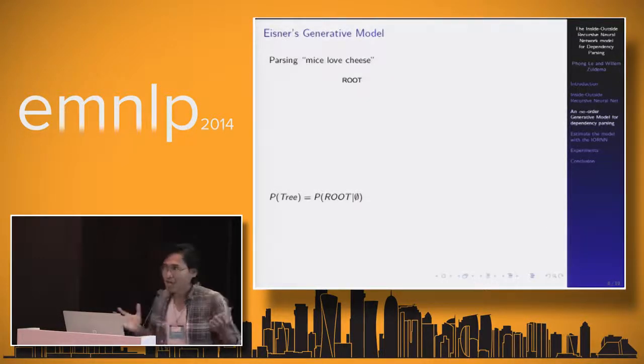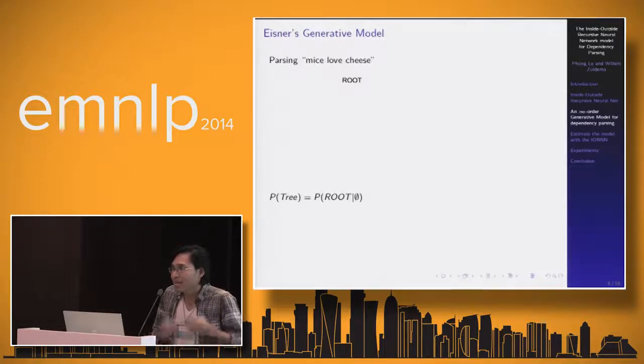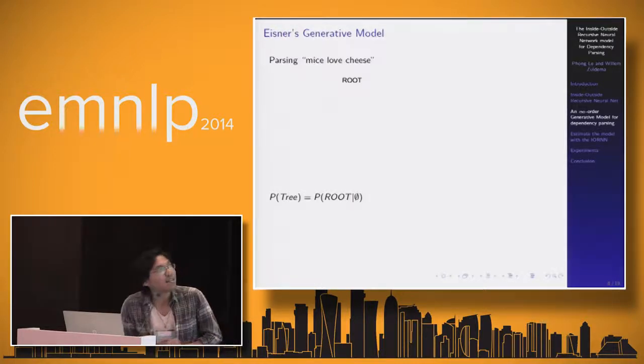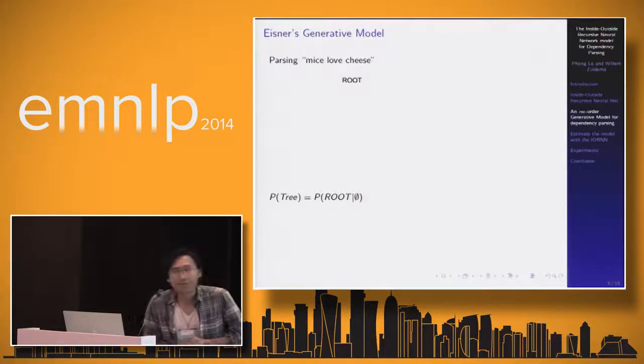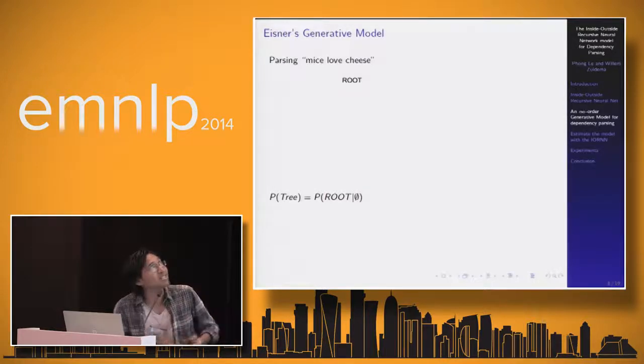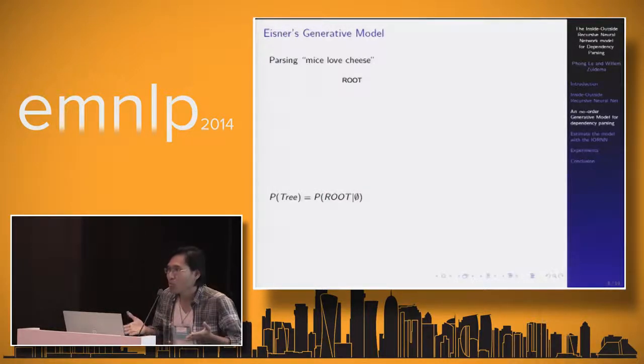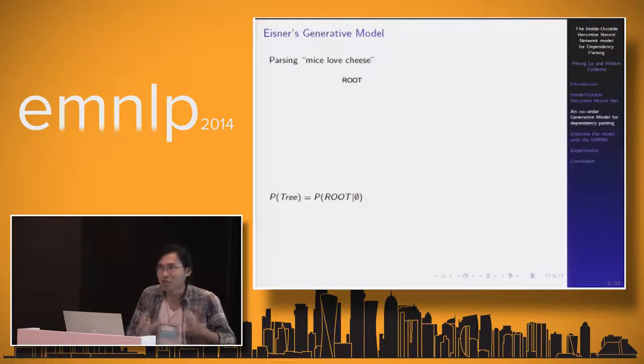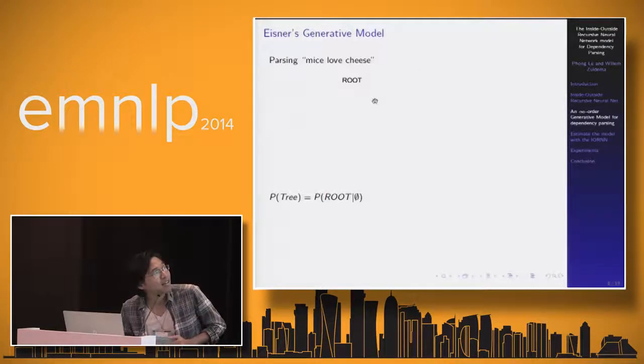Okay, so we have the model and we want to test it. Here we pick a very challenging problem, dependency parsing. Firstly, we start with Eisner's generative model. First of all, we need to parse the sentence "mice love trees", and we start at the root node, where the probability is the probability to generate the whole tree.